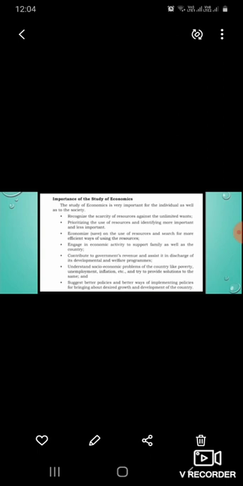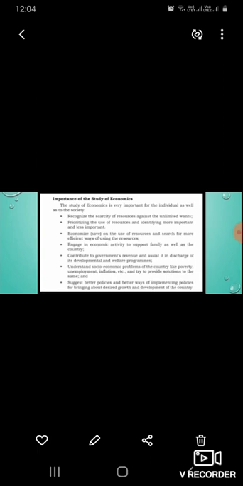one is less important. Economics also guides the use of resources and searches for more efficient ways of using the resources, and engages in economic activity to support family as well as the country. How do we engage in economic activity to support the family and the country, and contribute to the government revenue and assist it in discharging its developmental and welfare programs?